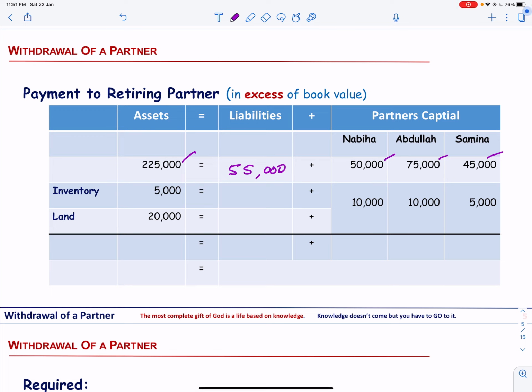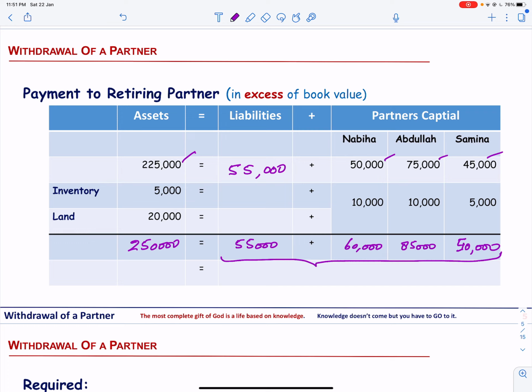After revaluation, the total is 250,000, and this is equal to the liabilities plus Nabiha's capital of 60,000, Abdullah's capital of 85,000 and Samina's capital of 50,000. You can see that the total of assets is equal to the total of liabilities and capital, that is 250,000.